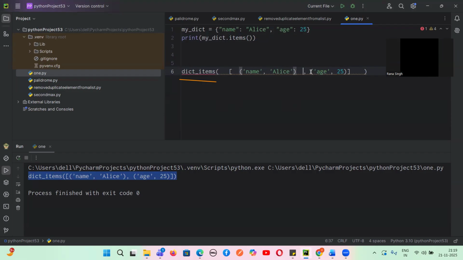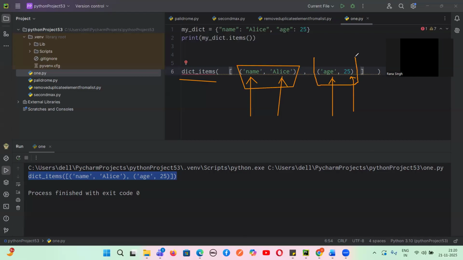Why is it a tuple, guys? Because this is enclosed in small brackets. Can you tell me what is the key and what is the value? This is a key whose name is name, and the value is the name. What is the key? Age, and whose value is 25. Yes or no, guys? This is key value, key value. Now, this particular key value is different from this particular key value, and the difference between one key value and another is a comma. Do you guys agree with me? Yes or no? And everything is inside a list. This is a list. Yes or no, guys?